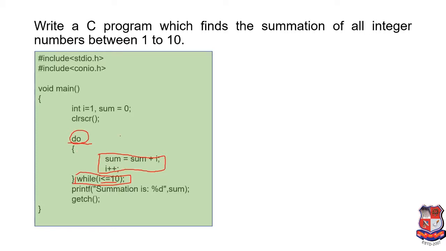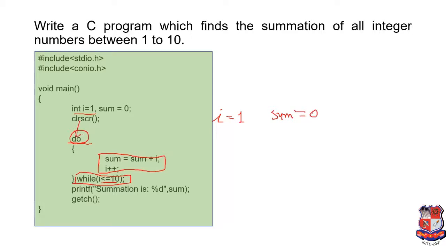Now we'll check how this program will be executed. Firstly, it is initialized with I equals to 1. So for example, the value of I at the initial stage is 1, and the value of sum at the initial stage is 0.